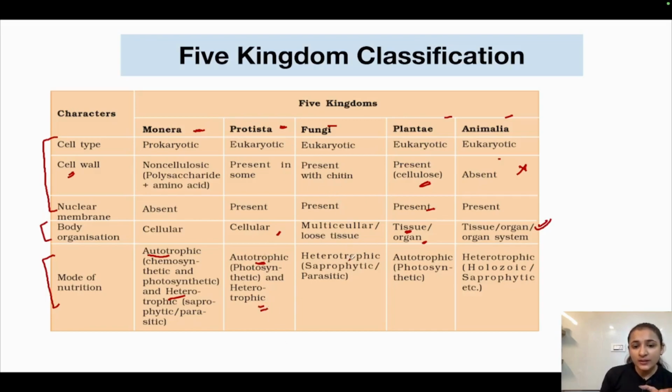If we talk about kingdom fungi, heterotrophic mode of nutrition was present, which was of two types, either saprophytic or parasitic. In kingdom Plantae, autotrophic mode of nutrition was present, which was photosynthetic. In kingdom Animalia, heterotrophic mode of nutrition was present, which was either holozoic or saprophytic or parasitic, okay. Various kinds of mode of nutrition were present in kingdom Animalia.